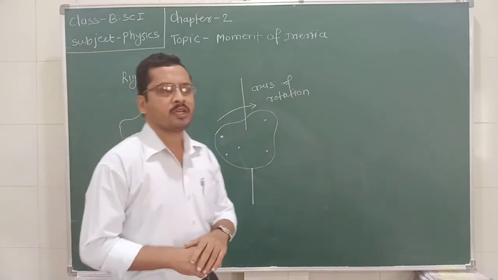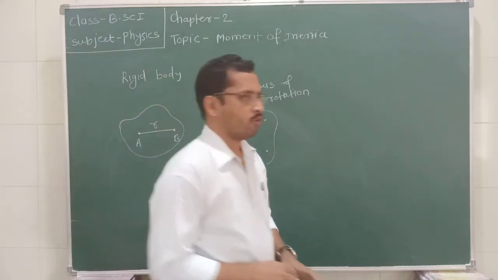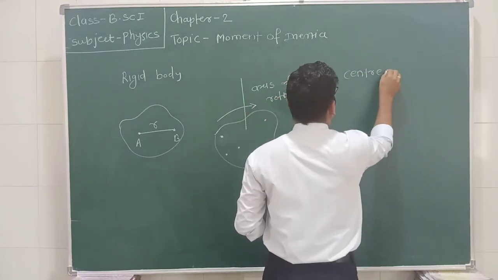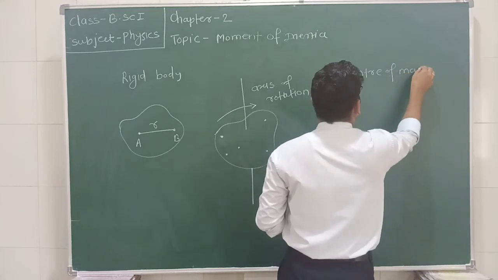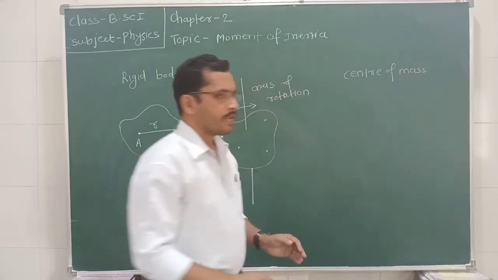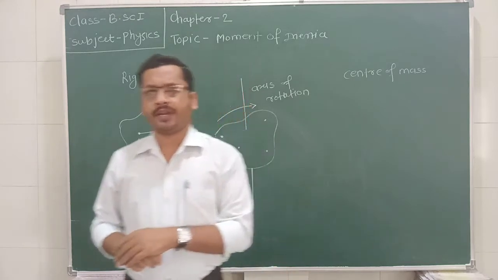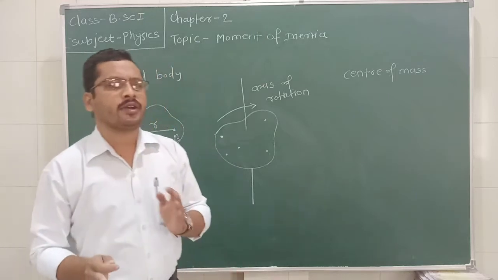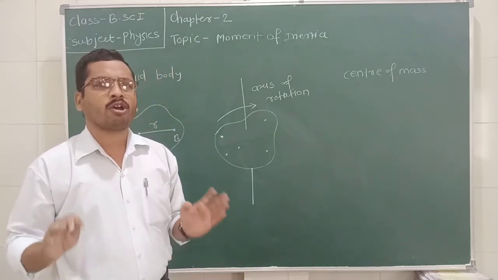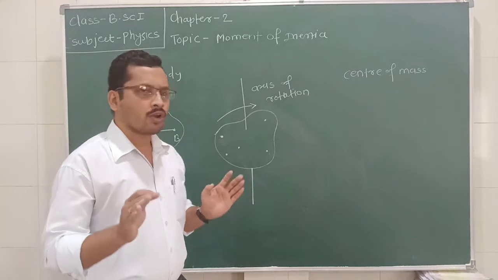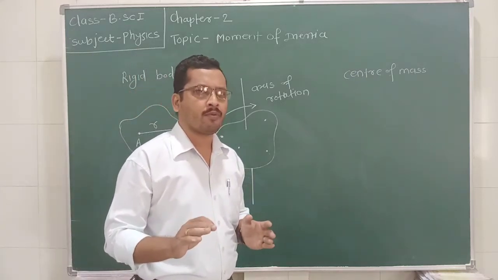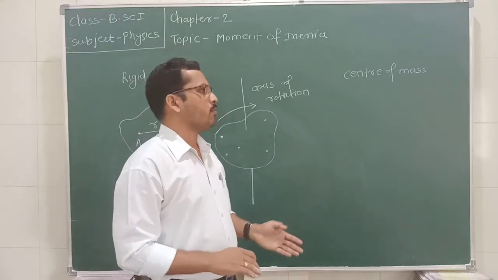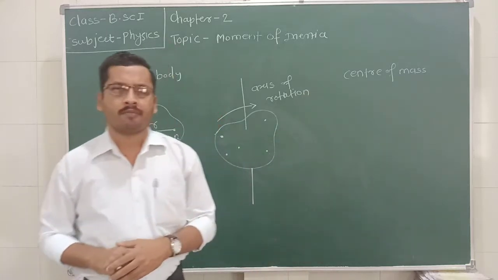Then we are moving towards the center of mass. What is the center of mass? If the body gets rotated, then it is considered that all the mass of this rigid body is concentrated at a single point, and such a single point is called the center of mass.